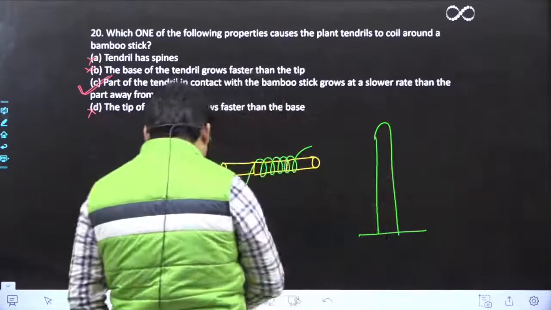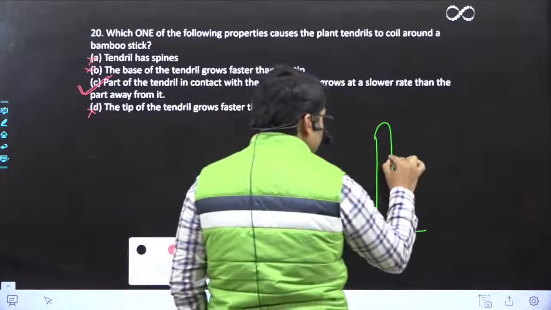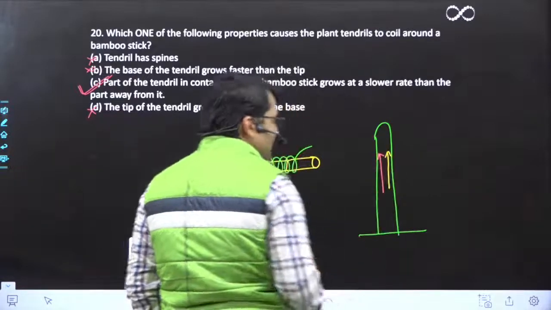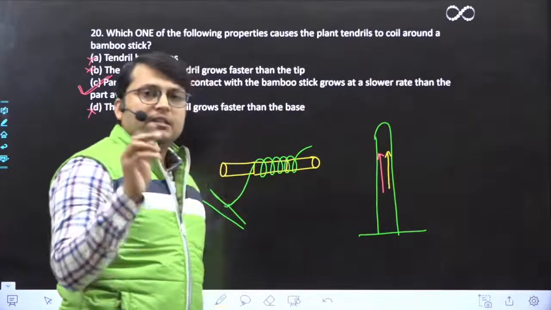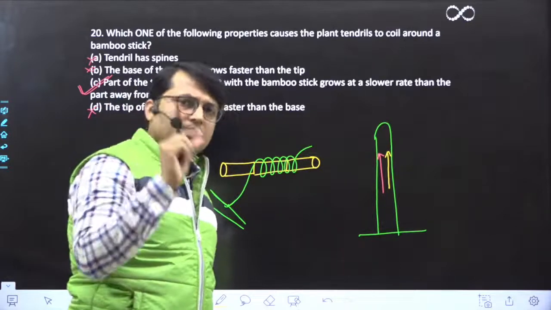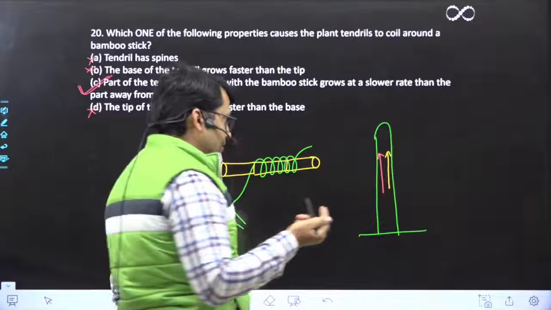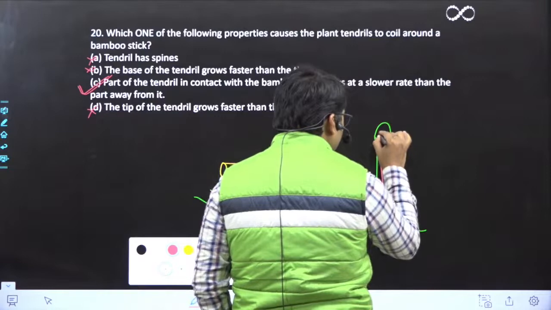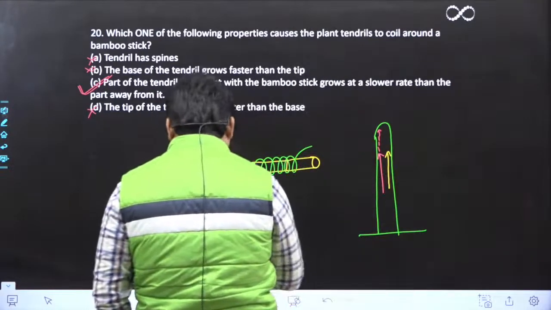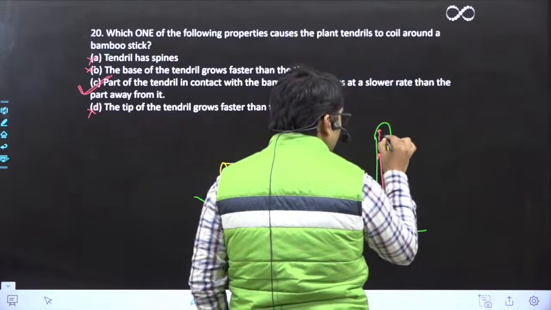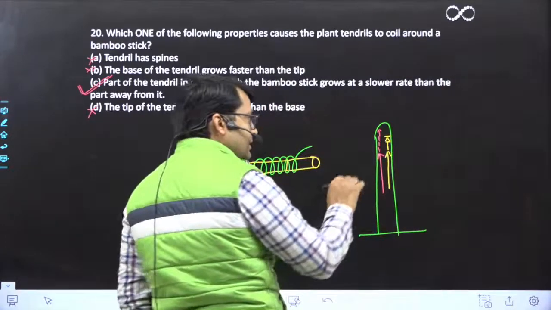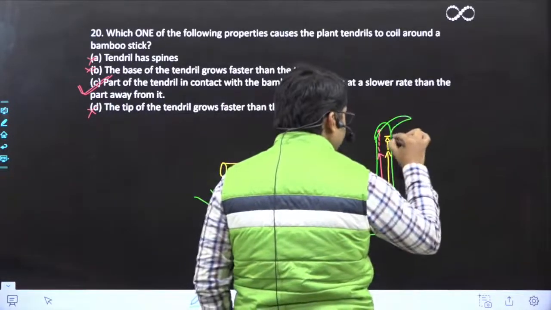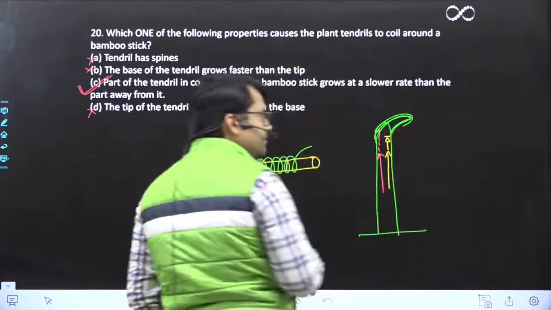Now it has clearly two sides. I am taking two sides here. One side I am painting in yellow and the other in red, okay? Now if I say the yellow side is growing at a slower speed and the red at a faster speed, after some time what will happen? In the same given time, this will grow this big, but the yellow in the same time will grow only up to this, right? Because of this, this whole plant has to move on what? On the yellow side. समझ में आ रहा है?